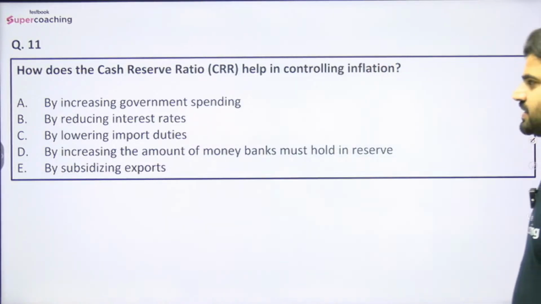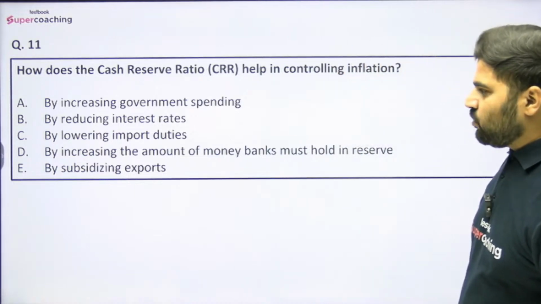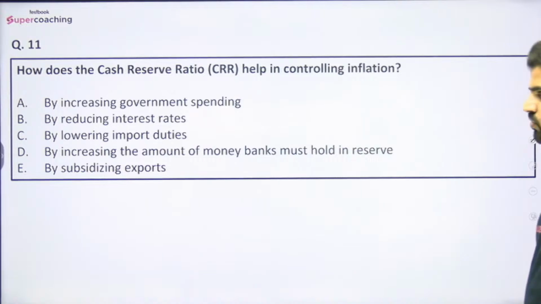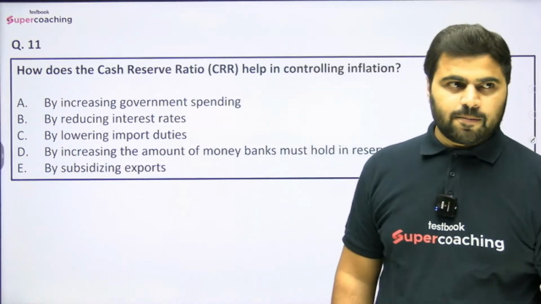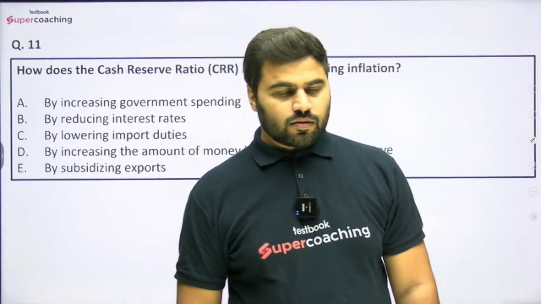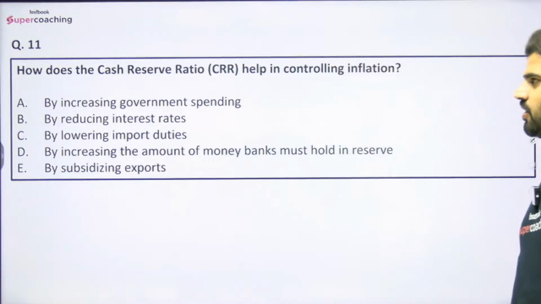Options are by increasing government spending, by reducing interest rates, by lowering import duties, by increasing the amount of money banks must hold in reserve, or by subsidizing exports. Do let me know guys, how does the CRR help in controlling inflation?